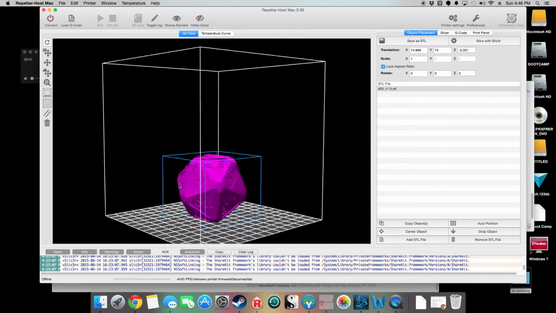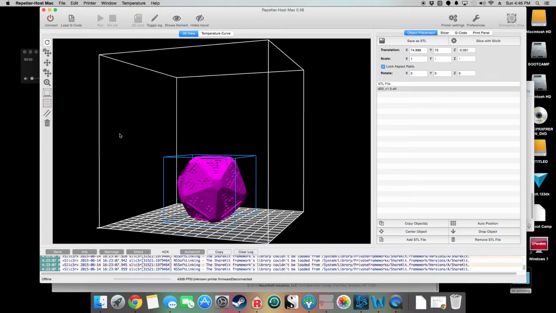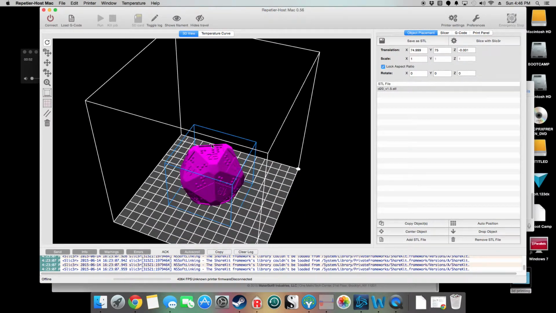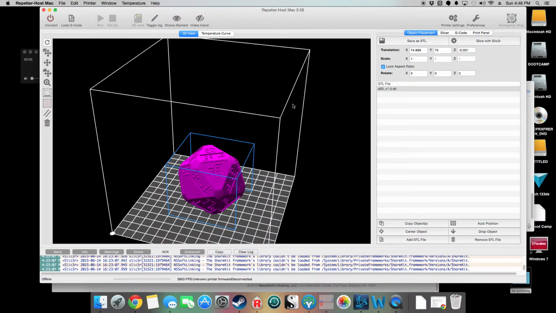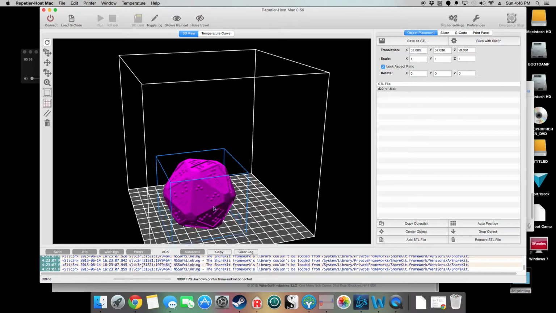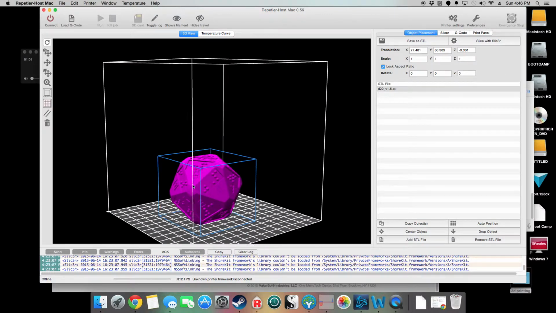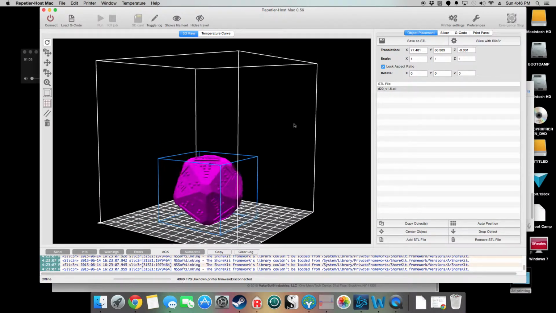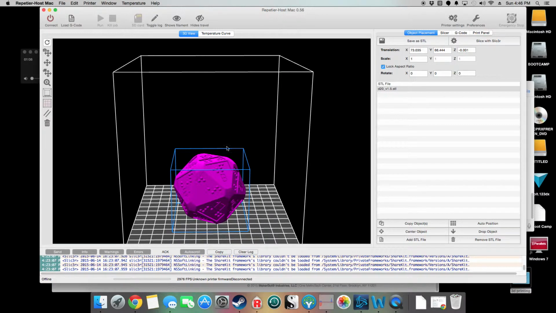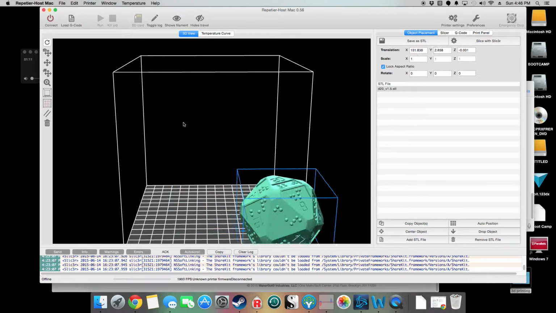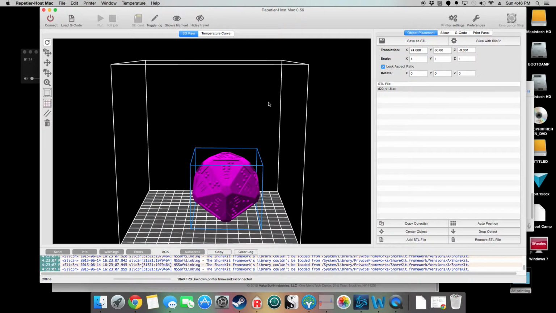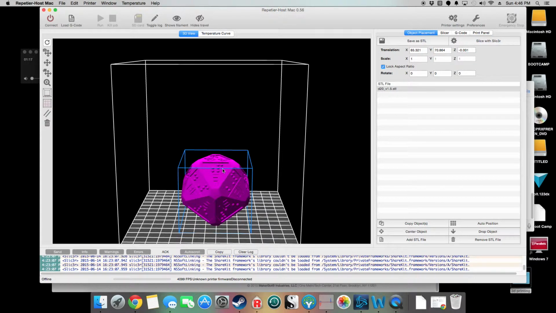So what we need to do with this 3D model, let's take a look at it, and then figure out how do we want to position it on the plate, and do we want to rescale it. So in the center of the plate is probably a good bet, and then it doesn't really need to be scaled. Sometimes you'll need to scale a model down to make it fit in your print area, and sometimes you'll need to scale it up. Some models are created with inches as the scale, so they'll come out looking incredibly tiny, and you need to scale them up because Repetier works on millimeters instead of inches.